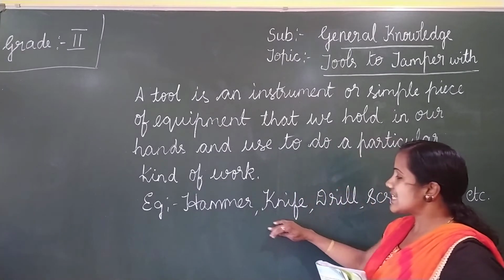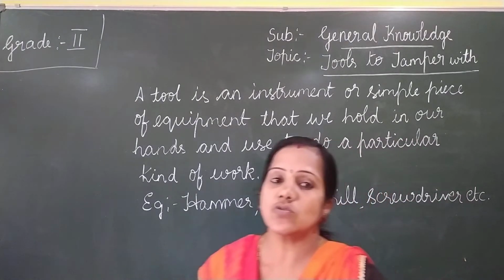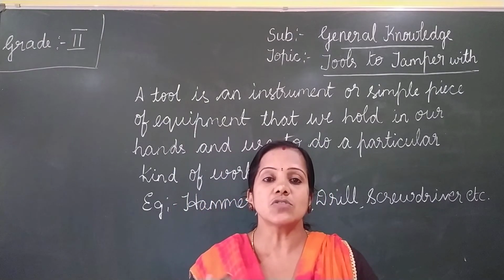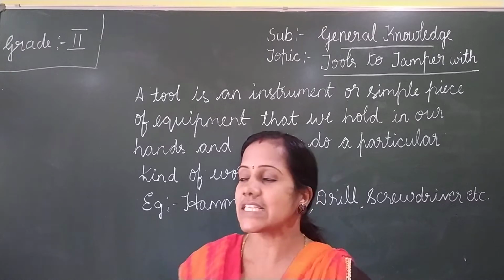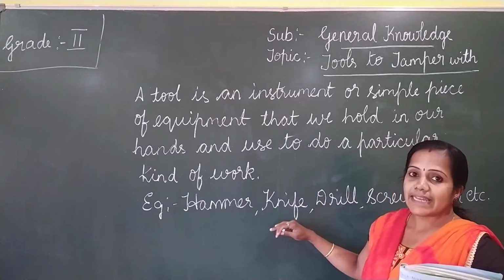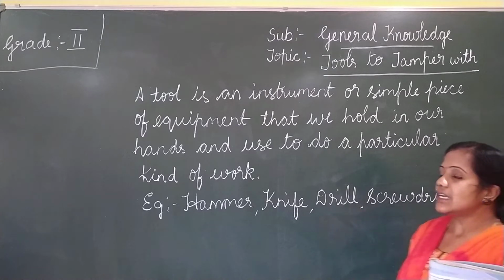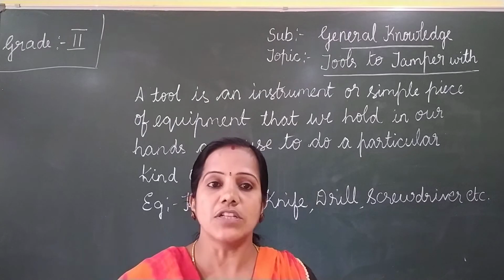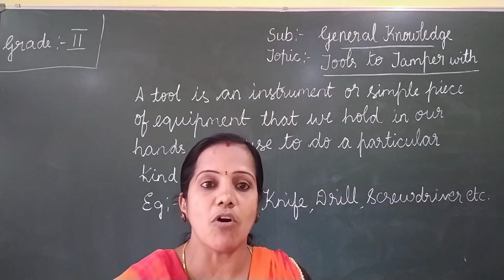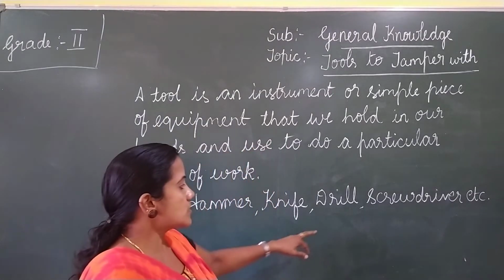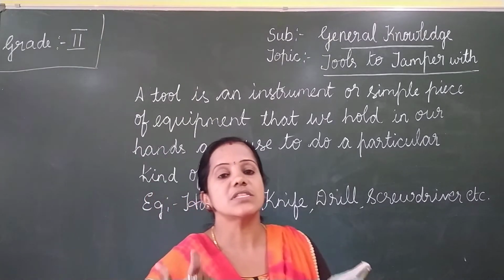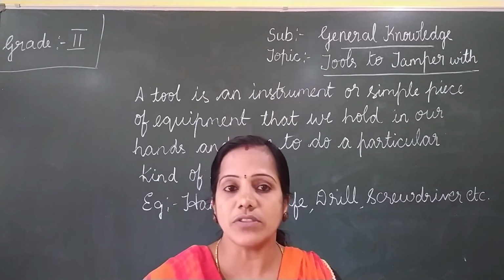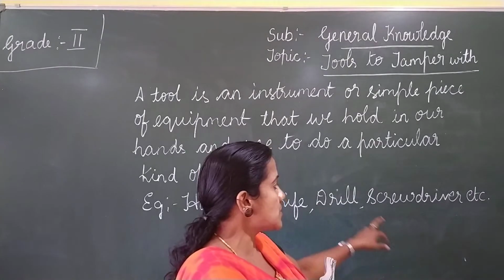And why do we use this knife? You know all those things. We use knife to cut anything, is it? To cut the vegetables, to slice the bread. So for all these things we use the tool knife. Okay, and drill. So what is this drill? This is an equipment. It is used to drill holes. Okay, if you want to drill holes on the wall to hang something, we use this drilling machine. We use this drill to drill the hole in an object, in the wood or on the wall. Okay, so for all those things we use drill.